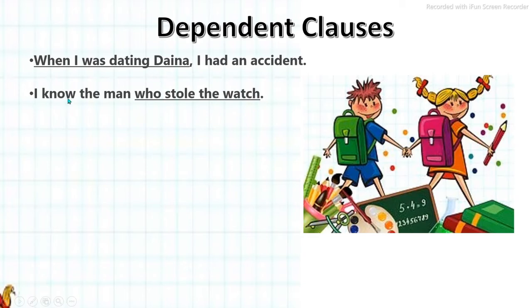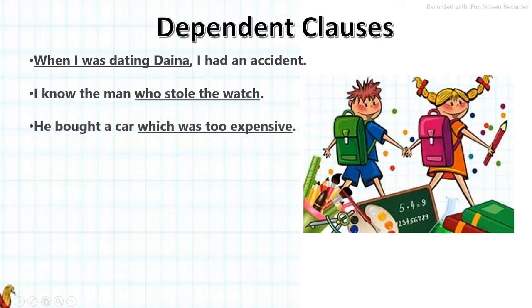So it has to be used along with this, because we are talking about this man, and this clause is describing the noun, the man. If it is used along with the main clause, then only it can give clear sense. So again it is dependent for its meaning on the main clause or independent clause.